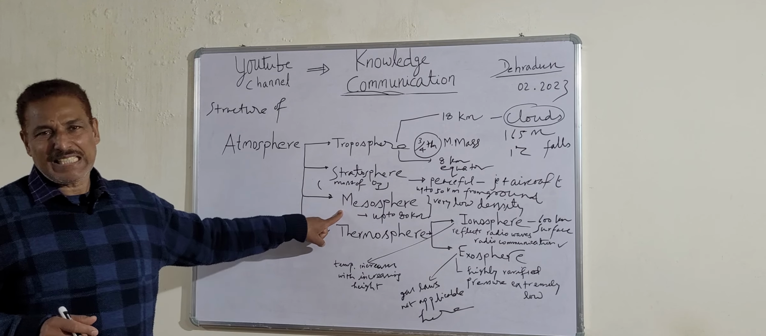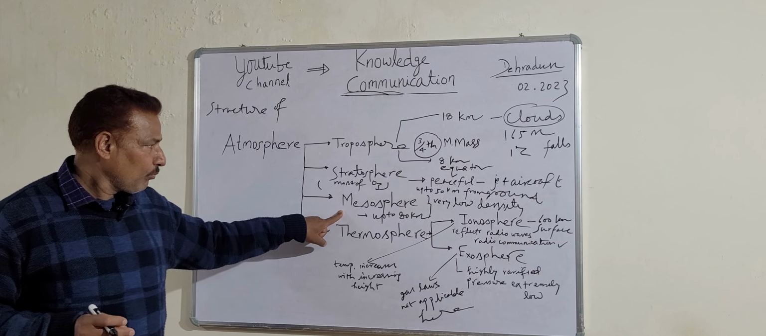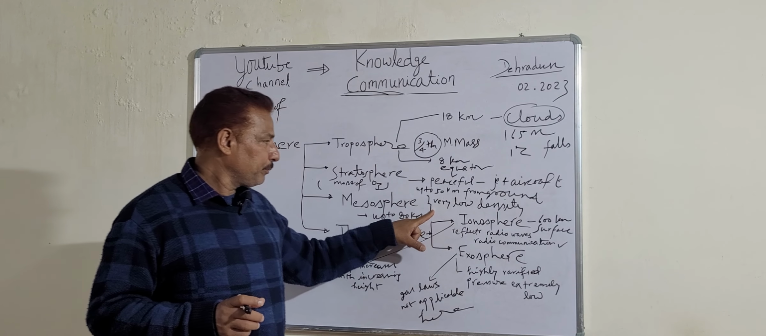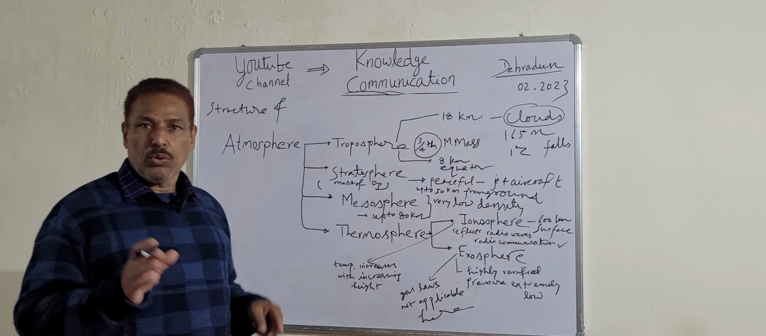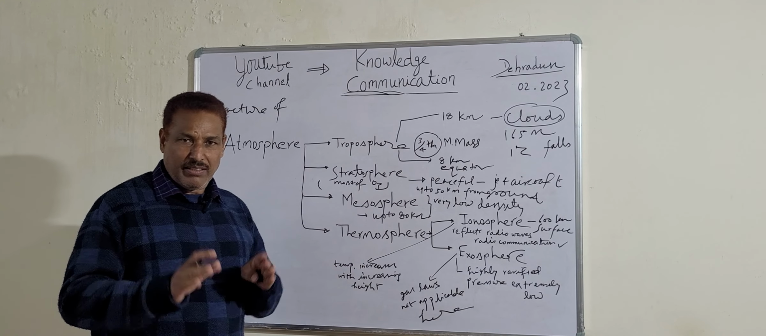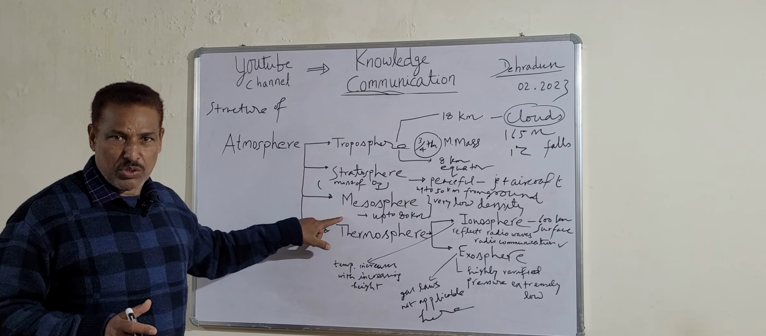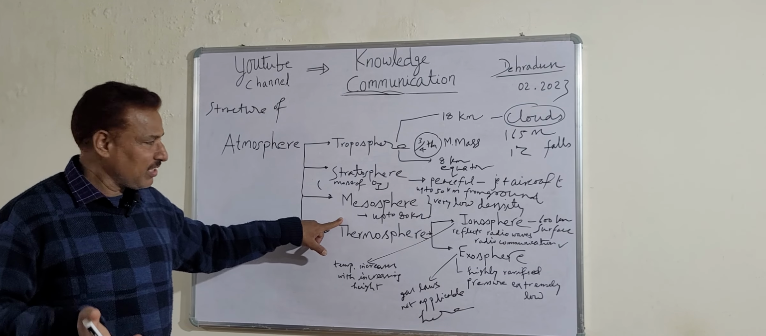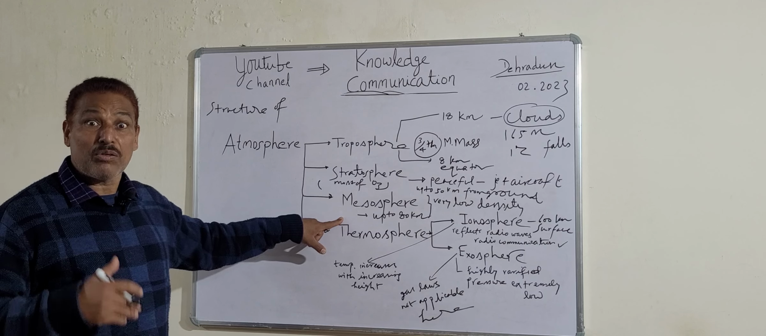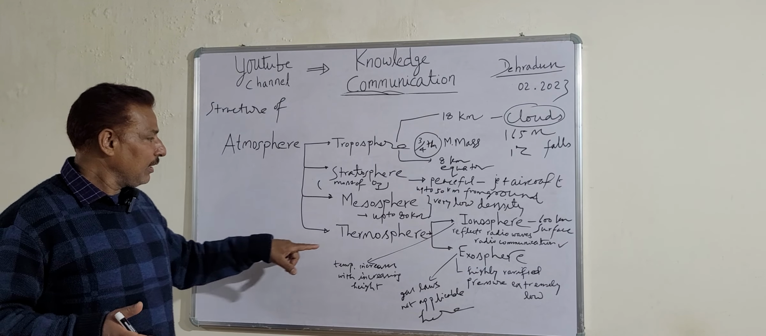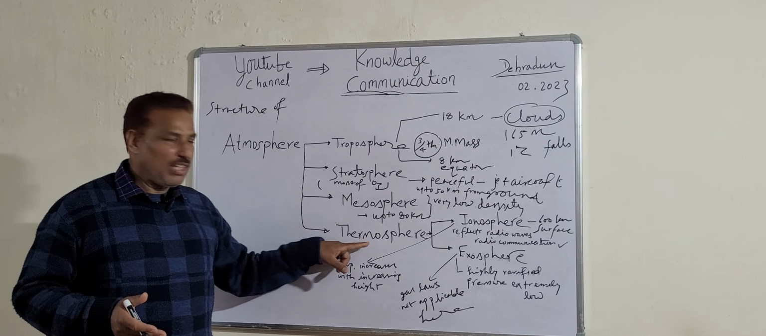Now let us move on to the third, that is the mesosphere. The mesosphere exists up to 80 kilometers from the ground, and this is a very low density layer. It is not very significant, though its significance is there. Of course, it is a part of the atmosphere, but it is not the most significant one. So let us move on to the fourth one, the thermosphere.